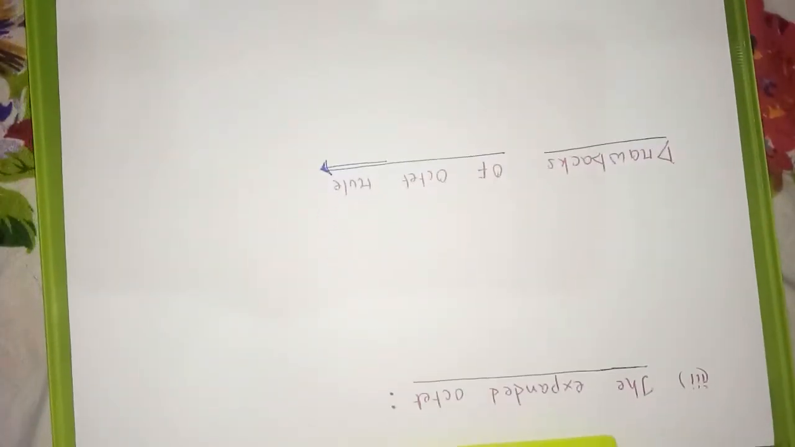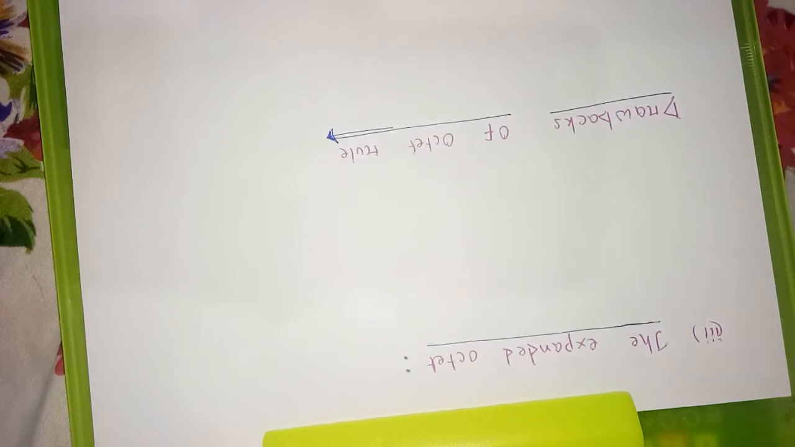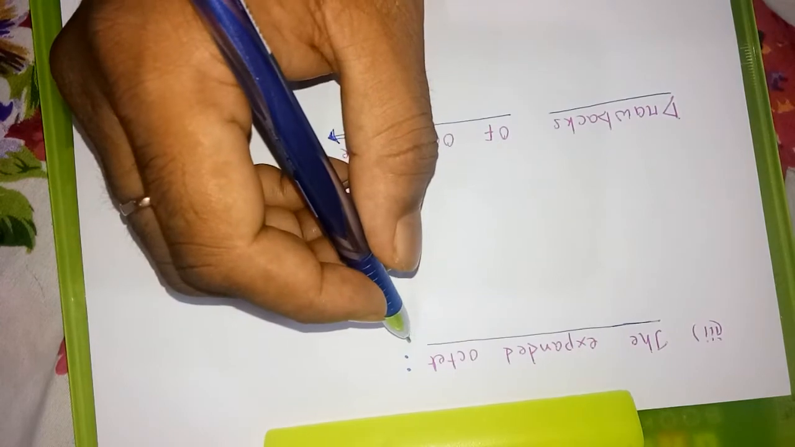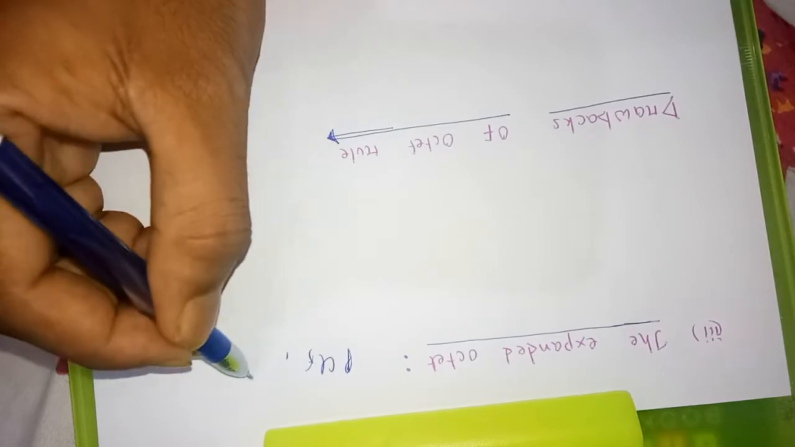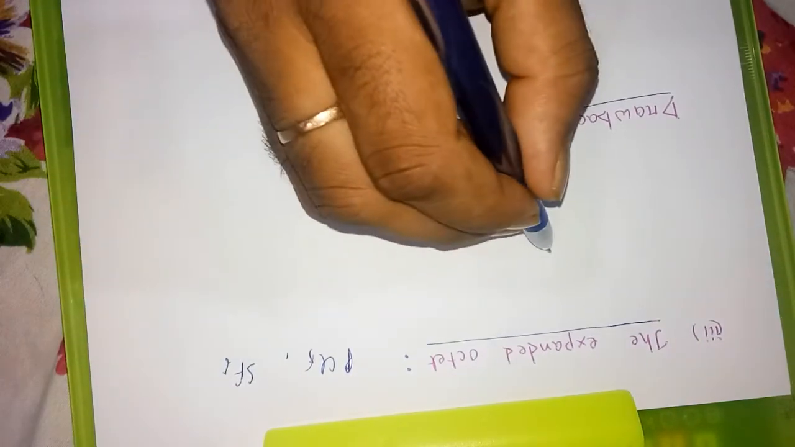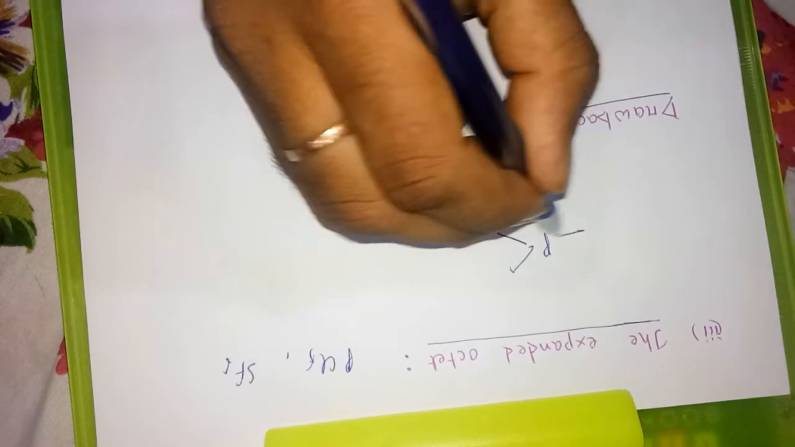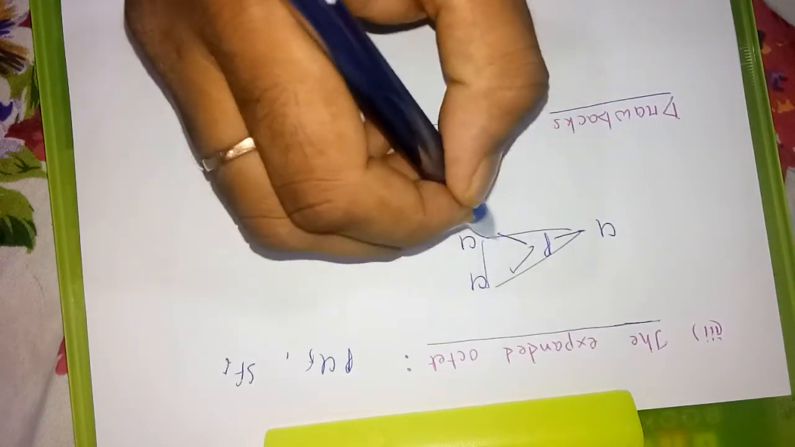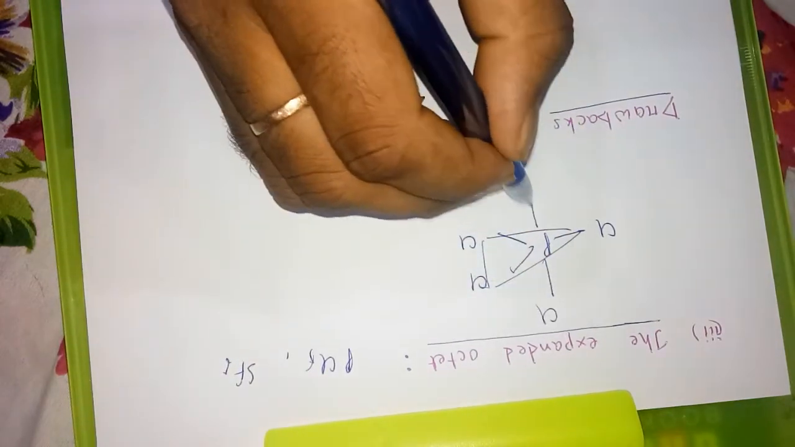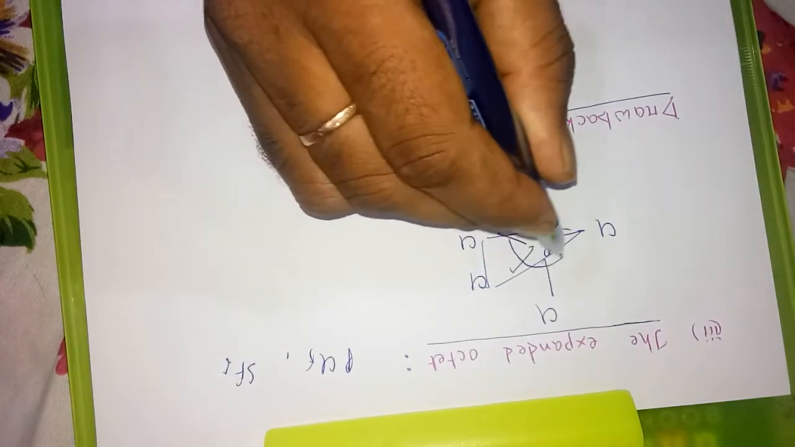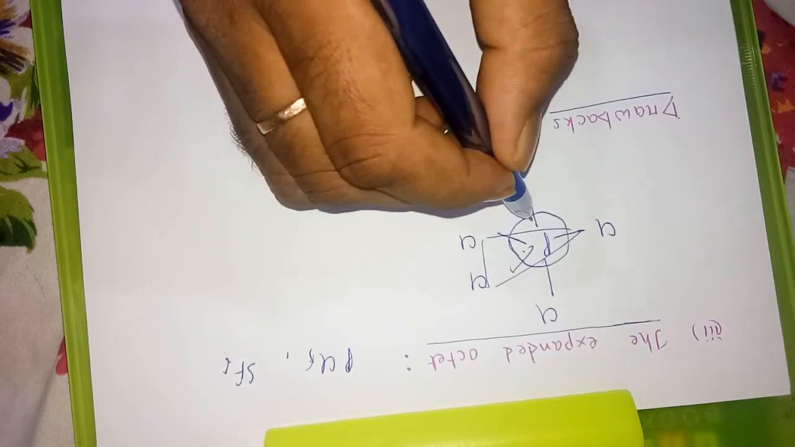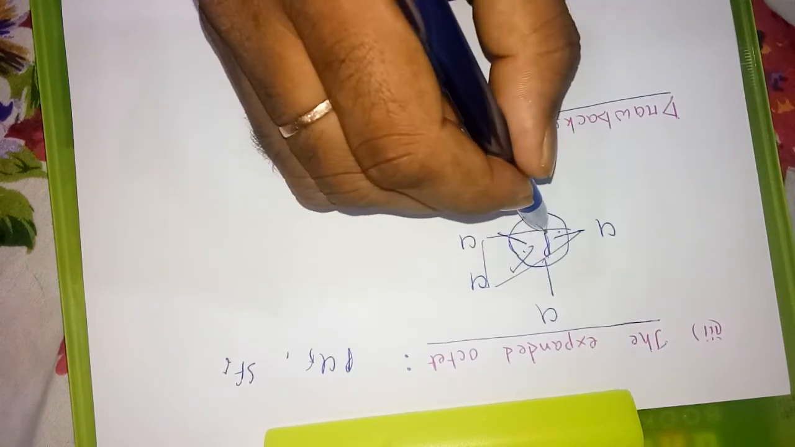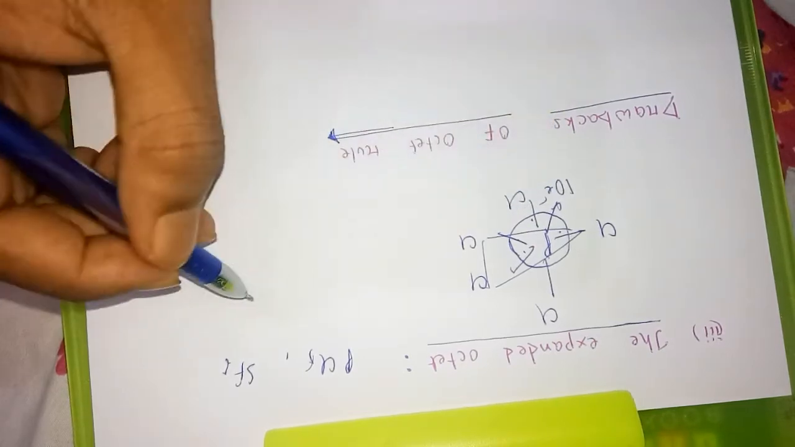Next we have to see the expanded octet also, meaning the central atom with more than 8 electrons. For example, if you have PCl5, SF6. This is the structure of PCl5. Here the central atom phosphorus is surrounded by 10 electrons: 2, 4, 6, 7, 8, 9, 10. So in that case the octet rule is not valid.